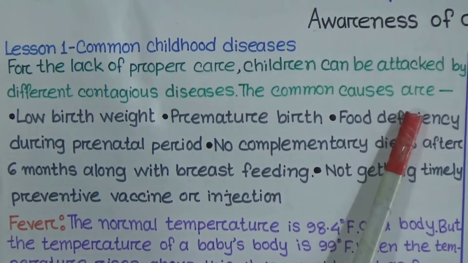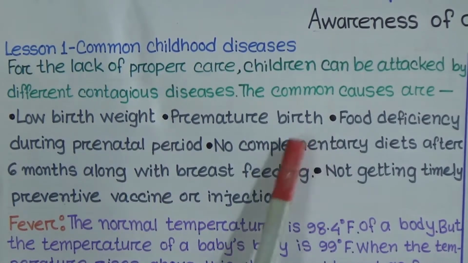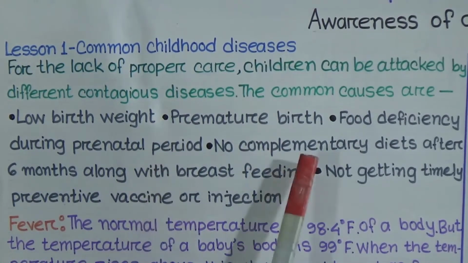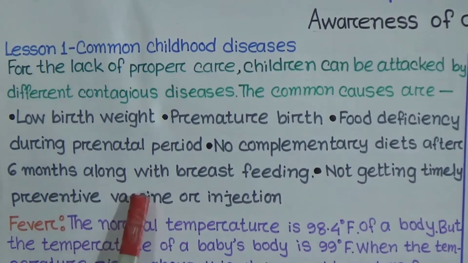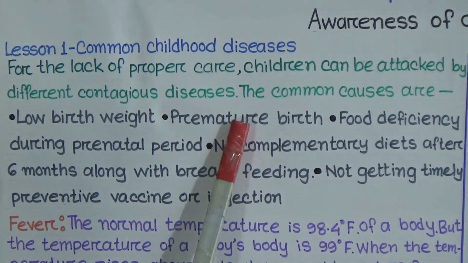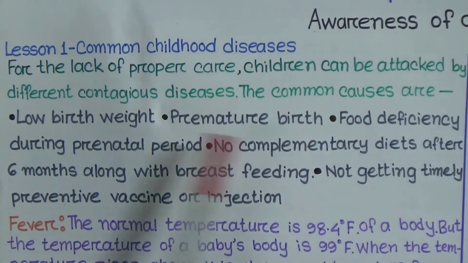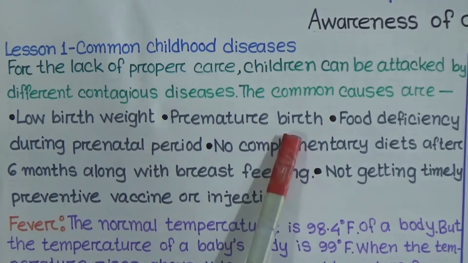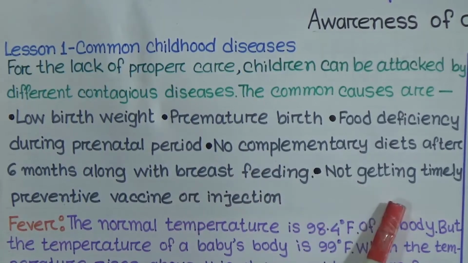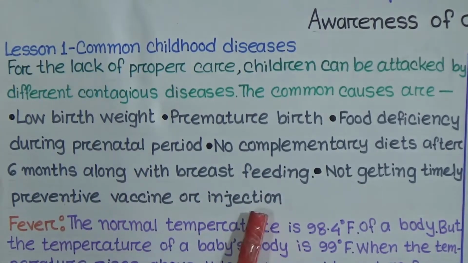The common causes are low birth weight, premature birth, food deficiency during the prenatal period, no complementary diets after 6 months along with breastfeeding, and not getting timely preventive vaccines or injections. These are the causes that make our children suffer from various kinds of disease.